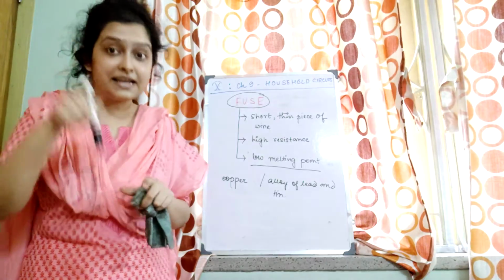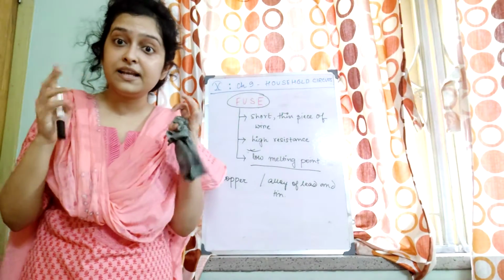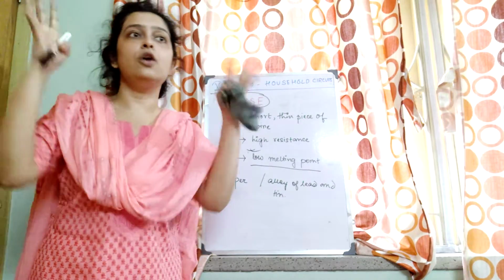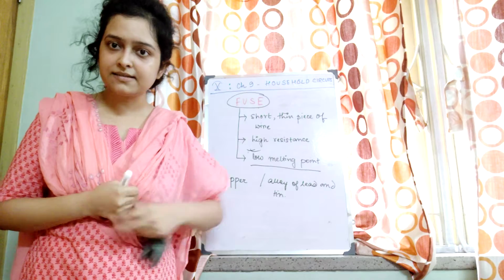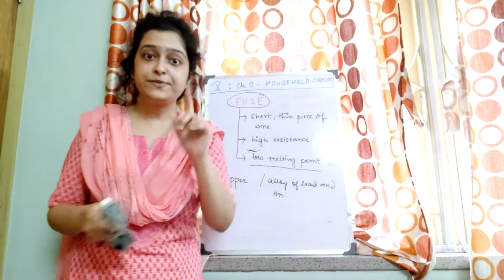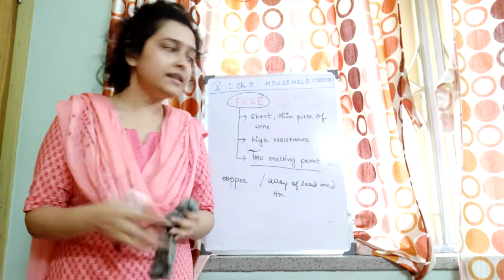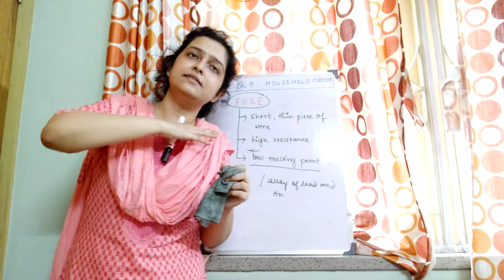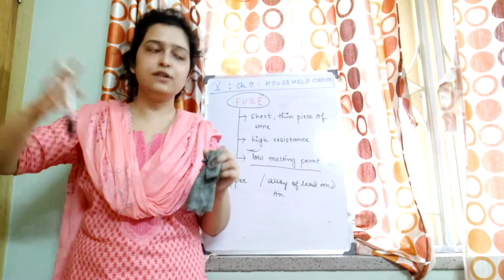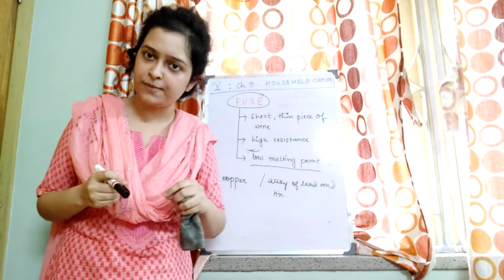That is why you imagine if I take a very high melting point, then we will need to produce a huge amount of heat to melt it. That means that will also obstruct the flow of current through the wire. If the melting point is very high, we'll need a lot of heat energy to melt the fuse wire.